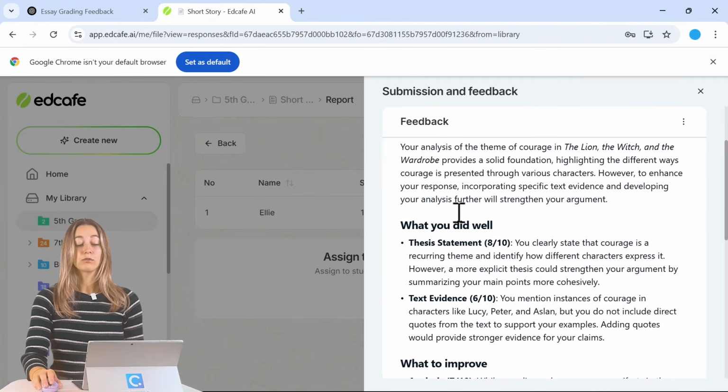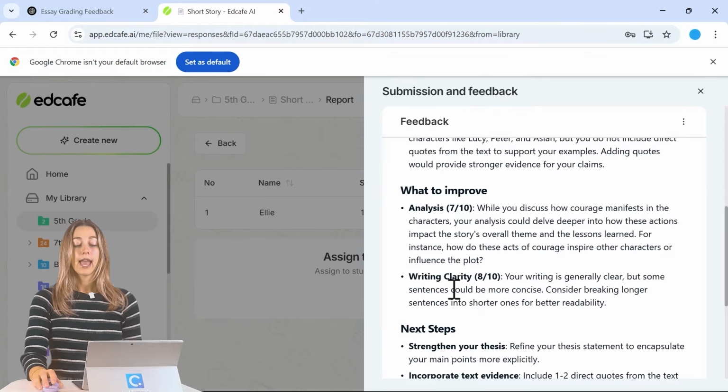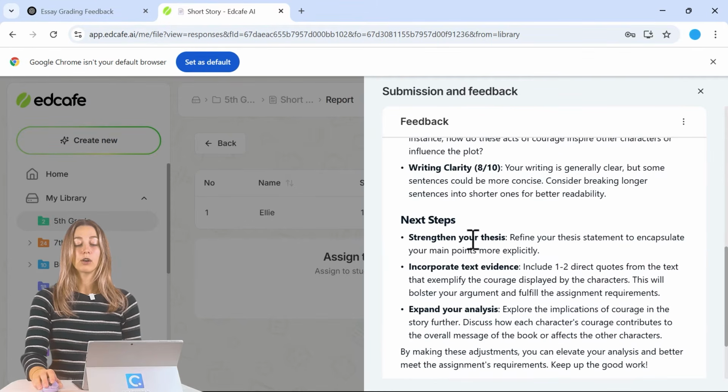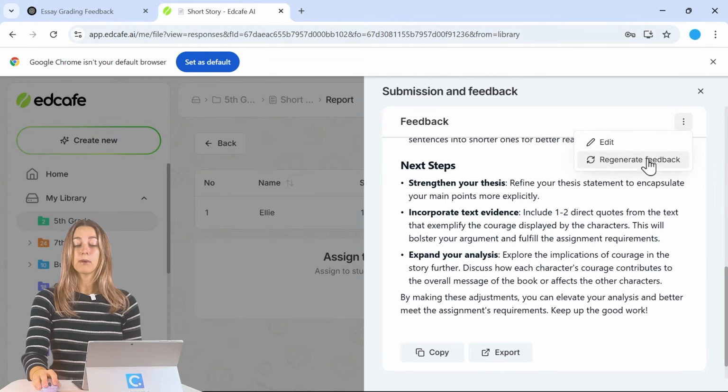So let's take a look at this feedback. So we have that general overview along with what the students did well, broken down into our categories for our rubric, and what they need to improve on, along with some next steps. However, you are still in control. If you want, you can also edit this feedback or regenerate it. So this way, when you're editing the feedback, you can make it more your tone of voice or take out or add anything that needs to be here.